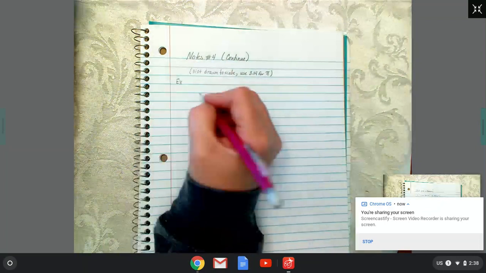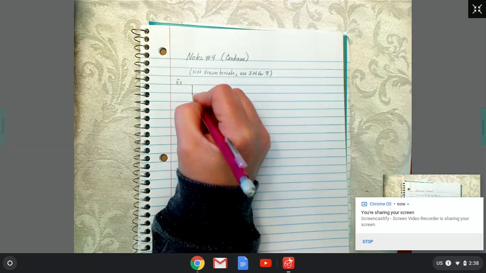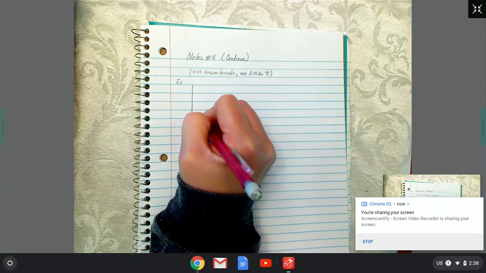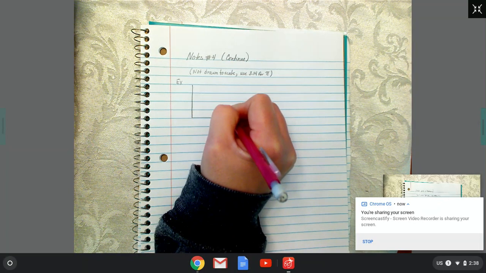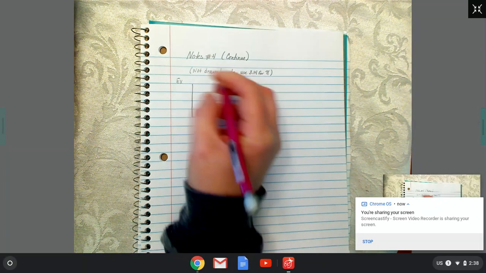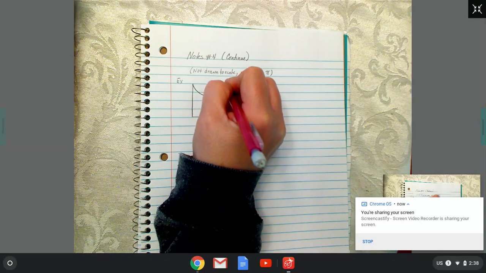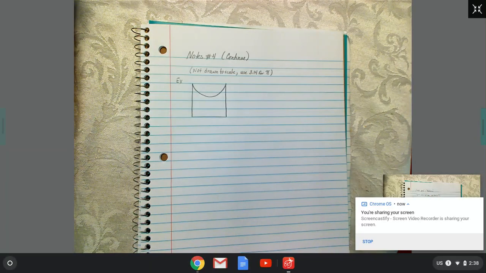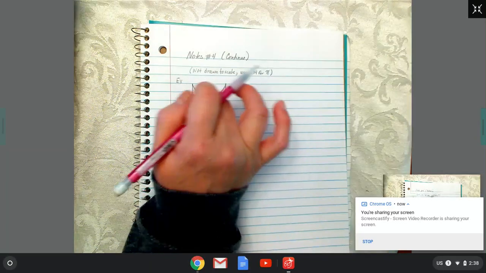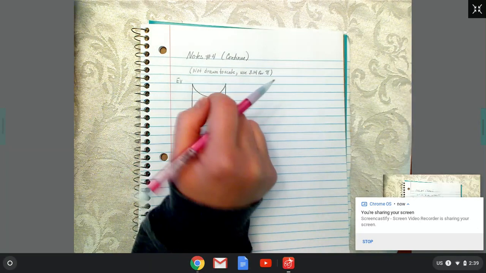Our first example is this shape. It has a rectangular bottom, and at the top it's been cut out in a circular shape. You can imagine this is a semicircle, half a circle that's been cut out.